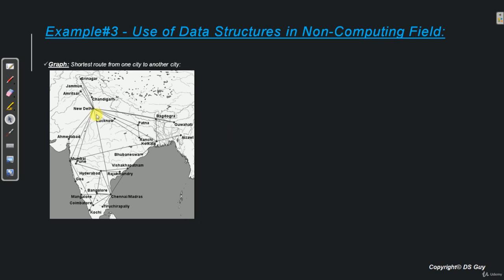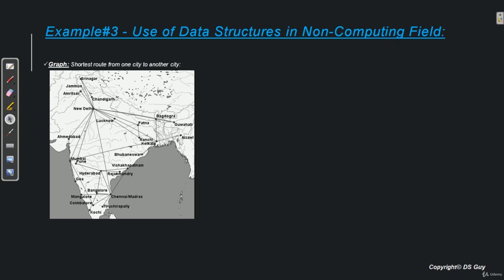If we do a naive solution, we see that there are a lot of possibilities of reaching from New Delhi to Bangalore. But which of them is the optimum? We cannot be guaranteed. So this is where the graph data structure comes in. If we use a graph, we can solve this big problem very easily, which we are going to see in the graph chapter. Fine.